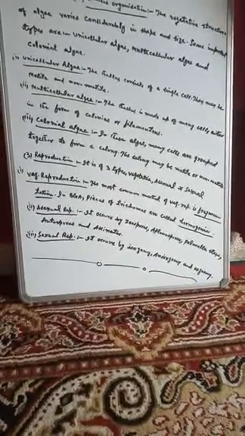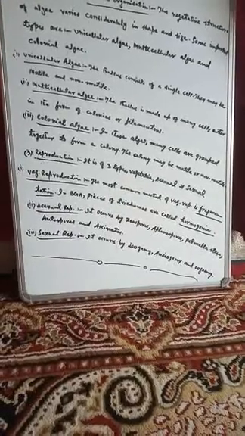Now, the second type of algae are the multicellular algae. These multicellular algae are those algae in which the thallus is made up of many cells, either in the form of colonies or filamentous. Now, the third type of thallus organization shows the colonial algae.